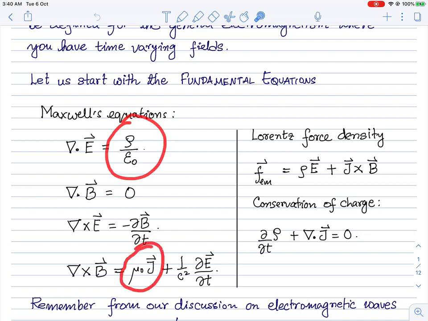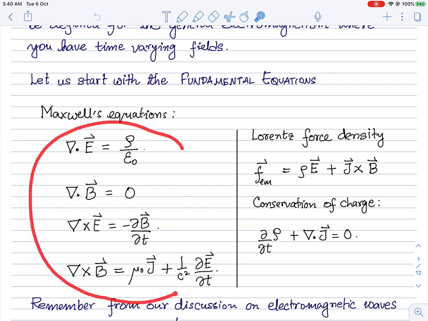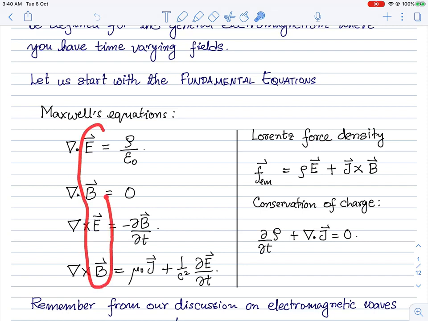And now we are faced with the most general problem of finding the solution to Maxwell's equations in the presence of arbitrary sources. Let's say we can assume that these sources are localized, and so we again start with these fundamental equations, which are Maxwell's equations. We want to solve for the electric and magnetic fields in terms of the sources, the charge density and the current density. Previously we had considered electrostatics and magnetostatics where there were no time dependencies at all. But now we are going to consider the most general time dependent problem and try to solve it.